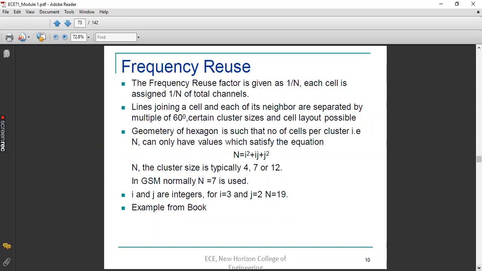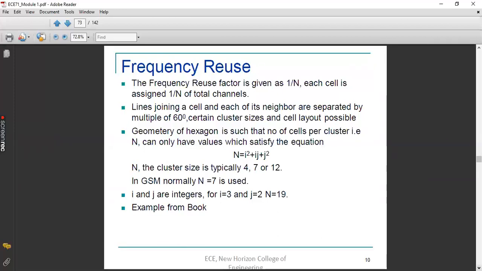Now, how can you attain the value of n? N is the cluster size. So that n depends on a formula: i square plus ij plus j square. This is derived from some geometrical aspects. So don't go for the derivation and all.